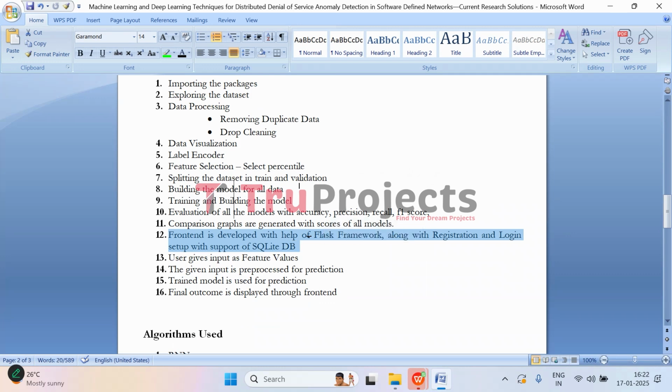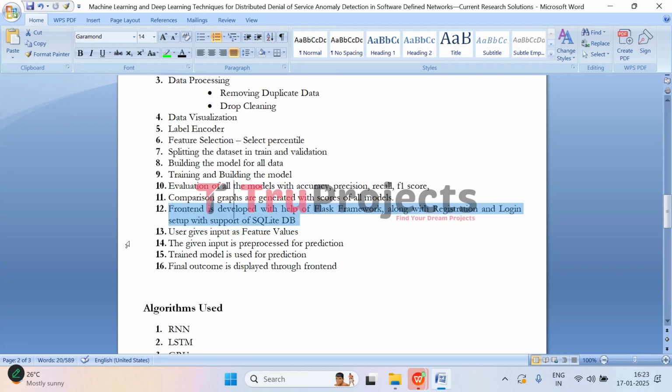Then comes the part of the front end. At this point, we build a user-friendly front end using Flask, which allows users to interact with the system. The front end also includes a registration and login feature for user authentication supported by an SQLite database. And then comes the user giving inputs as feature values. Here in the front end, users will be giving inputs related to the attack. Then it will be pre-processed at the back end and fed to the trained model. Finally, the outcome will be displayed on the front end of the application.